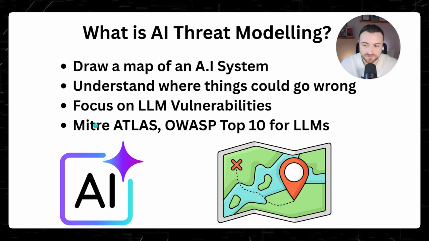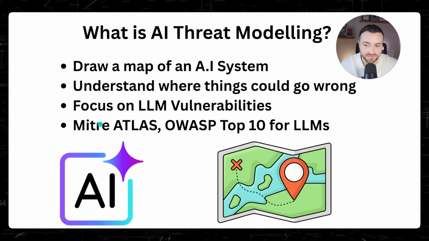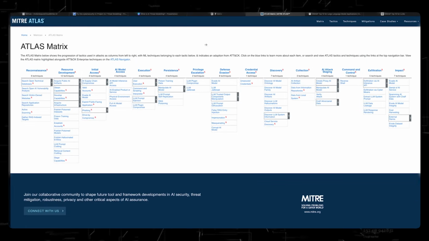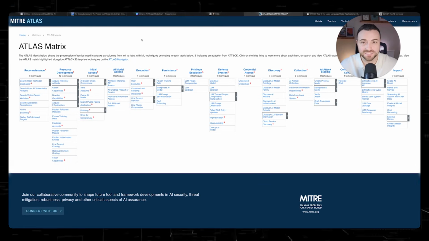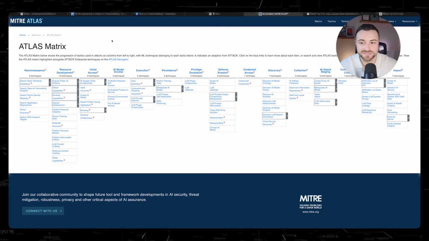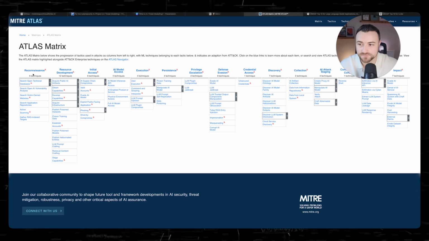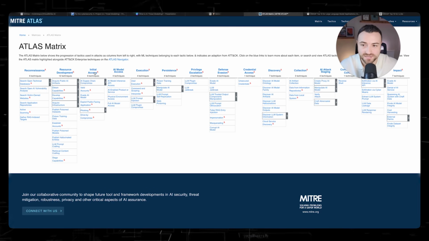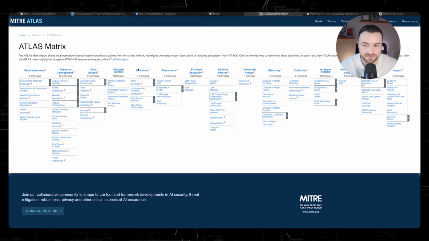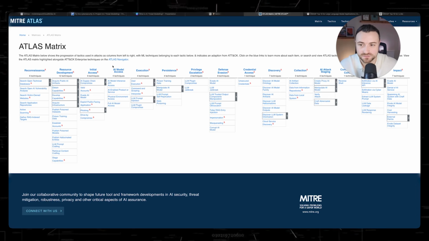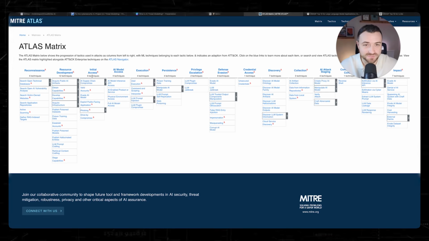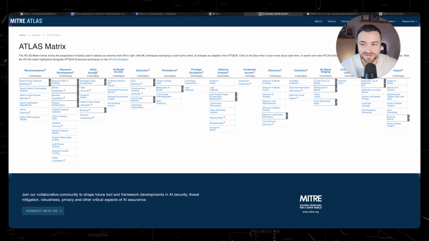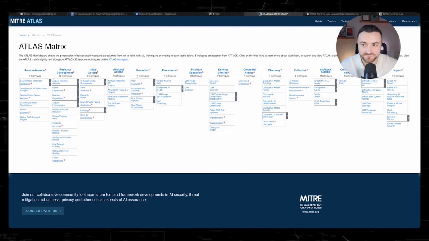For example, MITRE Atlas is a really good resource, which you can see here. What this is doing is depicting and demonstrating the steps that an attacker will take when they're trying to compromise these AI, LLM and machine learning tools. These are the steps that they've got here. And within these steps are the specific techniques that they will attempt to actually achieve and be successful in each of these steps.